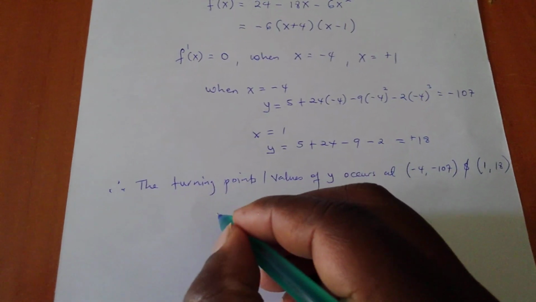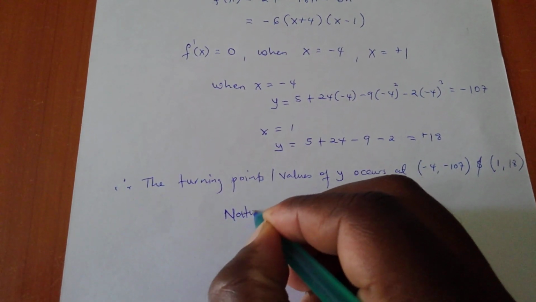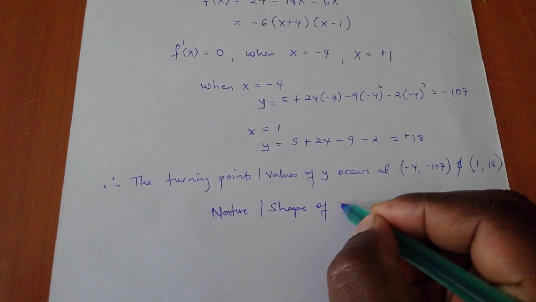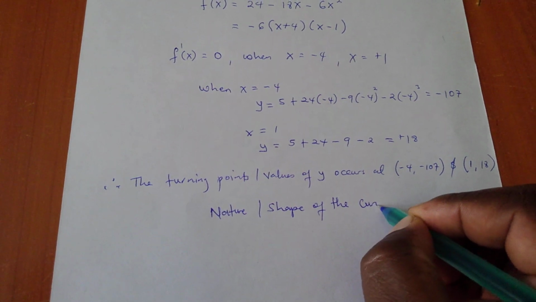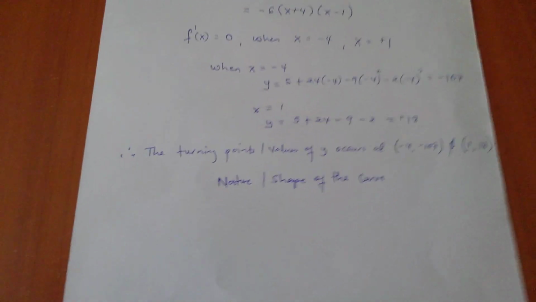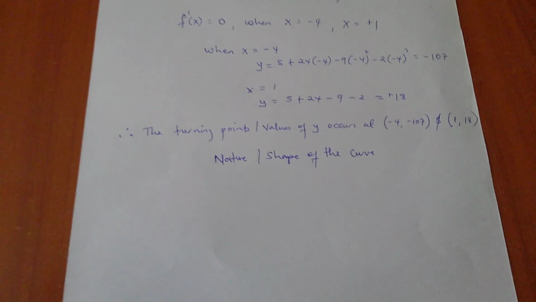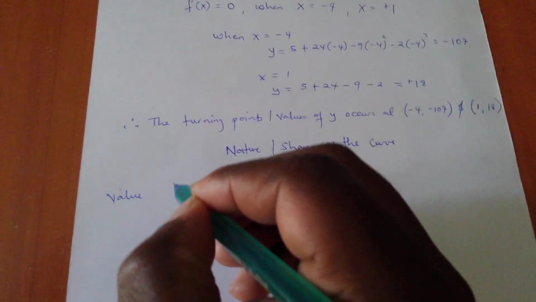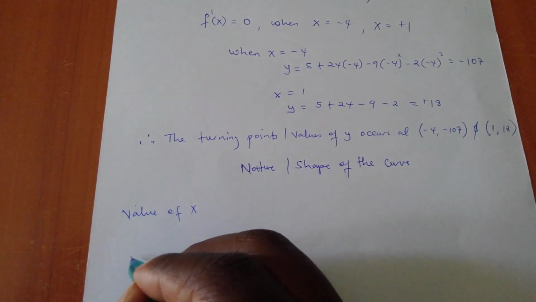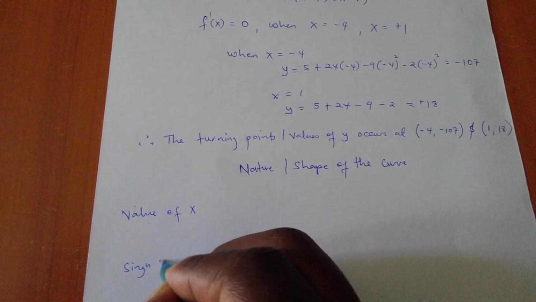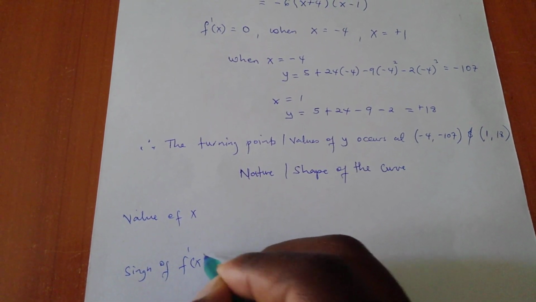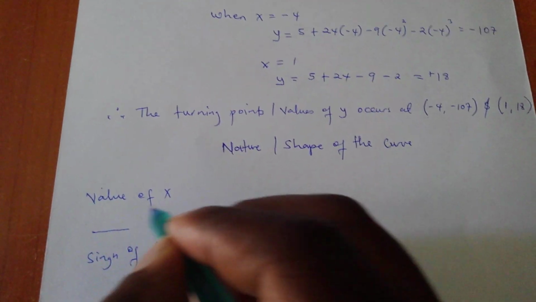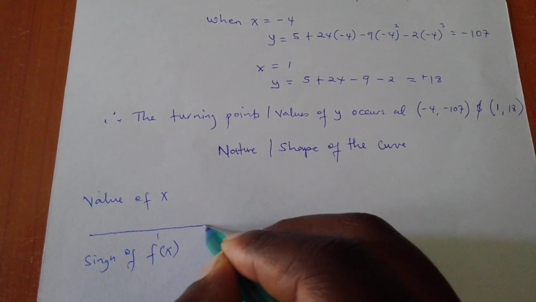So, the nature or shape of the curve. As in the first video I told you, I have to find the value of x, then the sign of the derivative. We are going to have a simple table which will help us to decipher whatever we have to get.